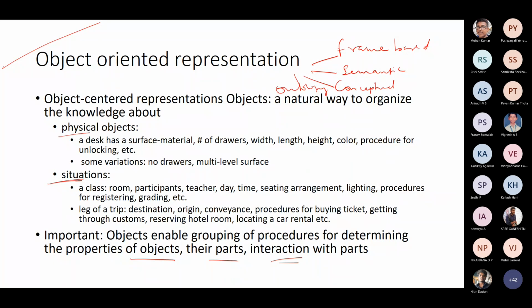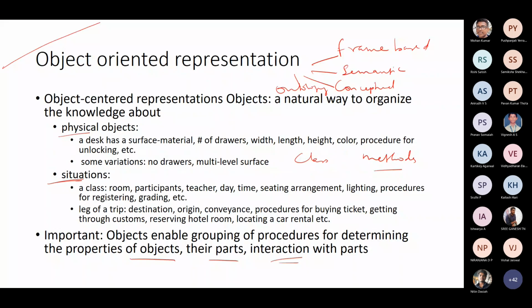Now similar to how in OOP you have a class name, a derived class, an inherited class, a friend function, etc., and then you have methods to operate on the class members, similarly I can think of this also as a representation involving all these objects. But the representation cannot be in an object-oriented programming language. It can resemble an OOP language, but you can have a different, convenient language for representation. If you go in for this representation, it will be easier for you to put it in OOP representation.